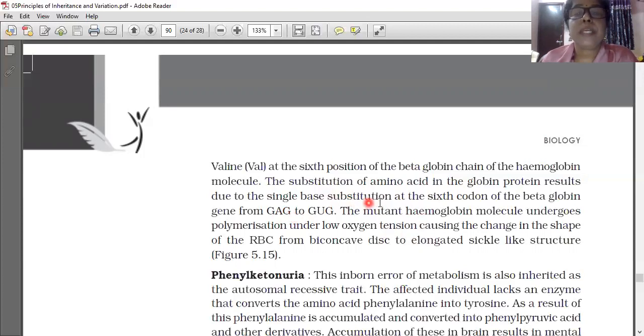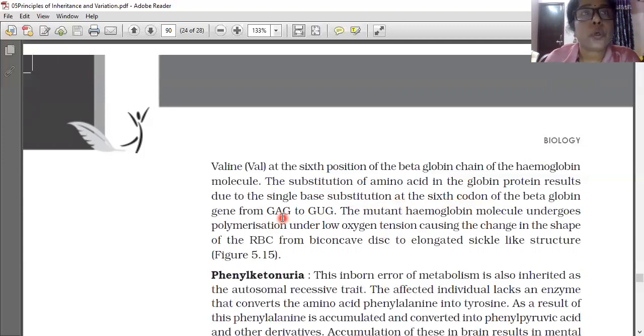And a single base substitution at the sixth codon of the beta globin gene, from GAG to GUG. Actually, if GAG is there, then glutamic acid will be selected. That is the normal one. Understood? If the genetic code GAG is there in the DNA, then which amino acid will be selected from the cytoplasm for making the polypeptide? GAG will select glutamic acid only.